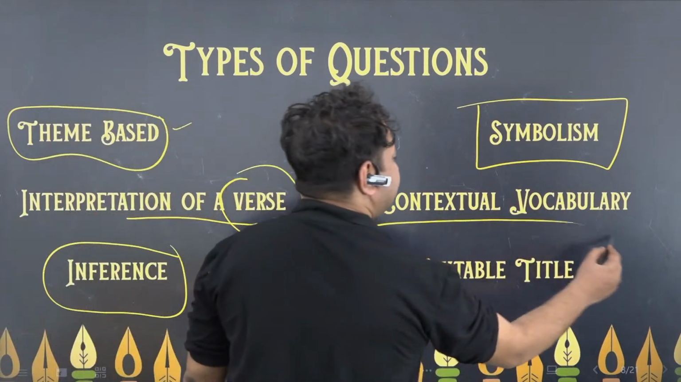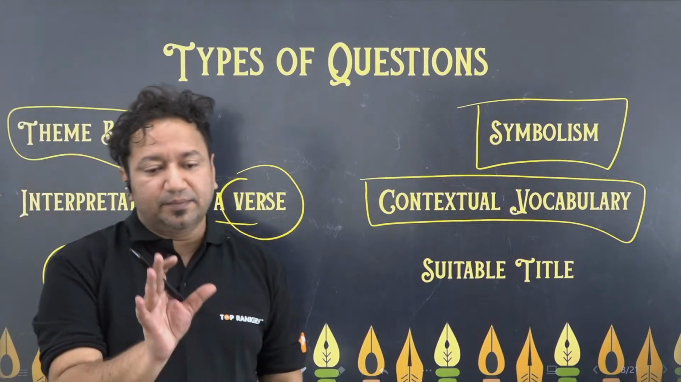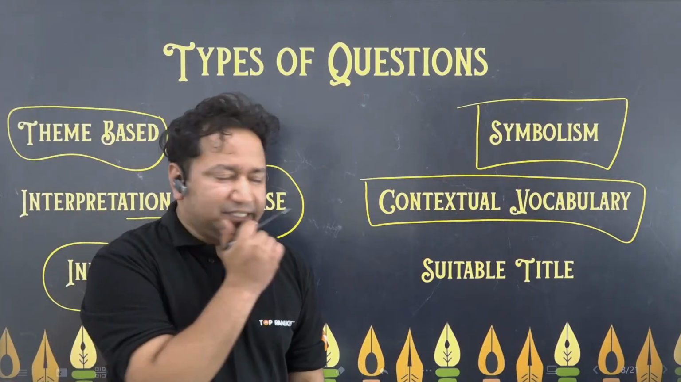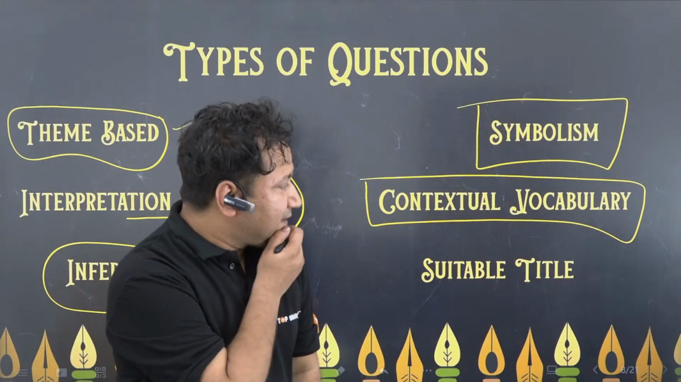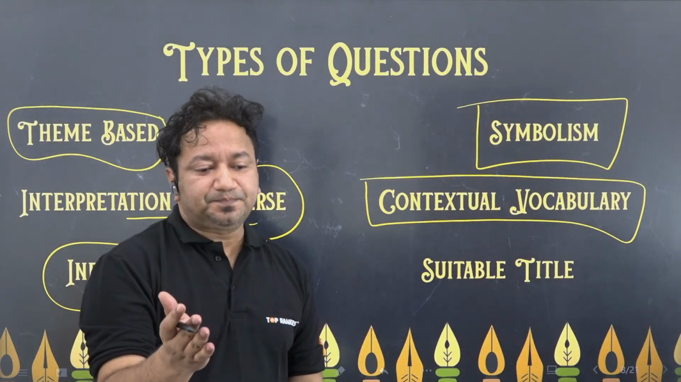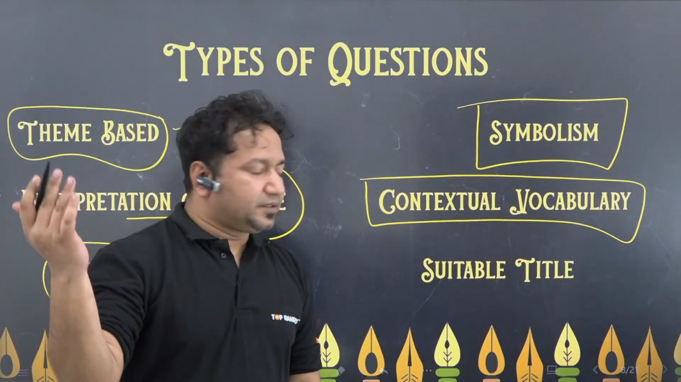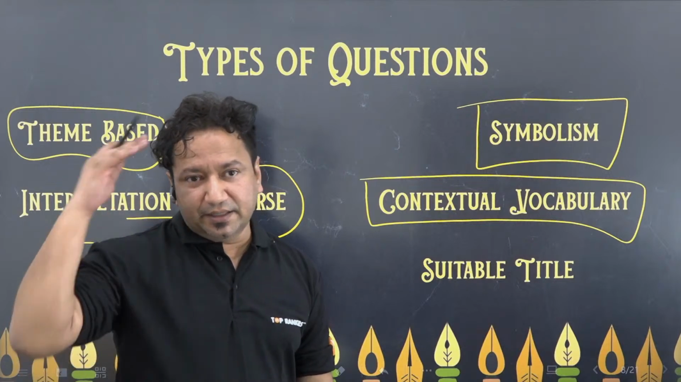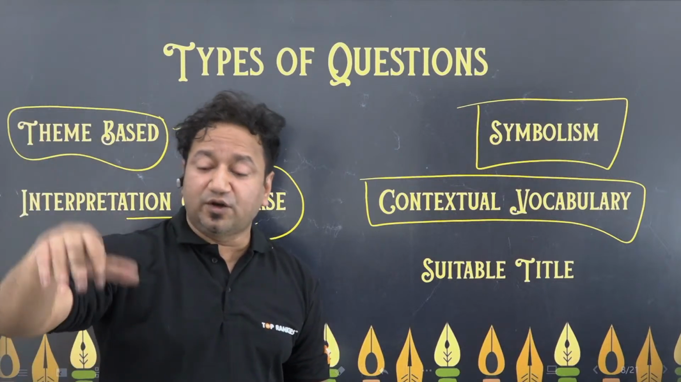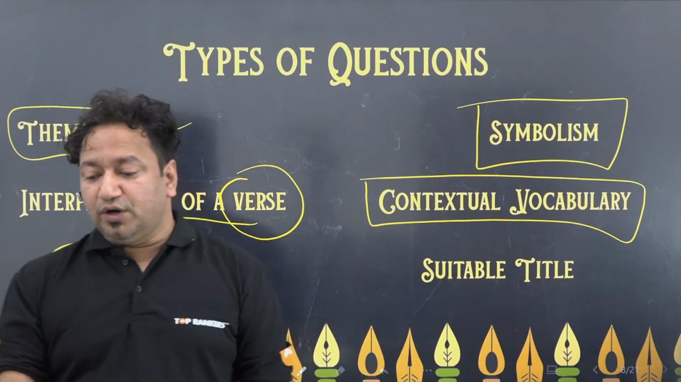Contextual vocabulary. Any word which is used in a poem or any kind of artistic literature, sometimes the word that you know has a literal meaning from the dictionary. But that word somehow can give you another meaning altogether in the context of the given poem.